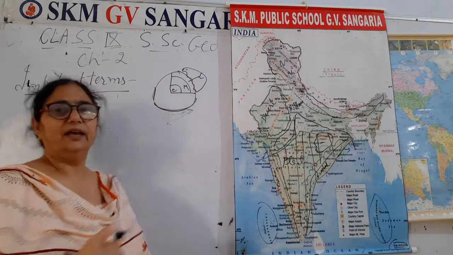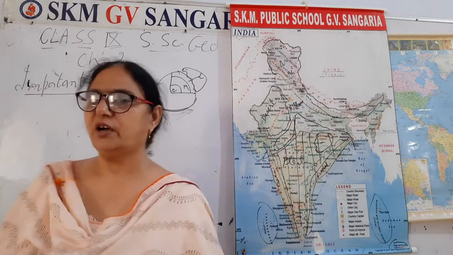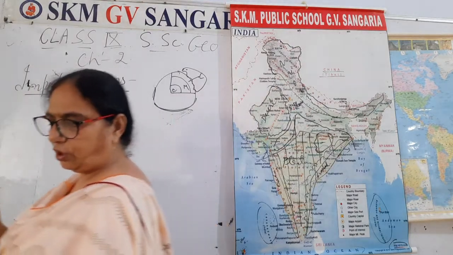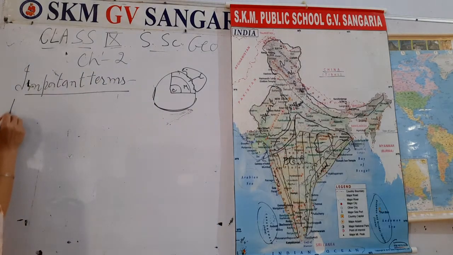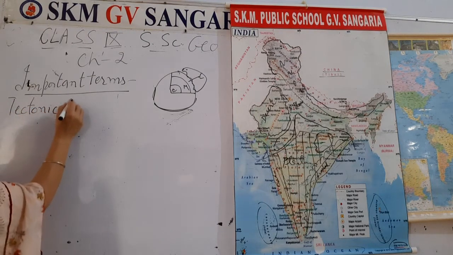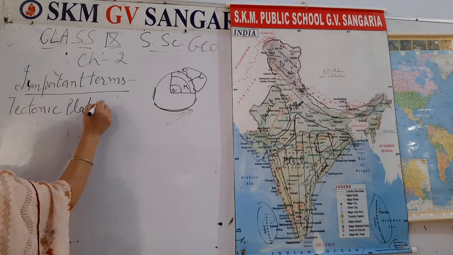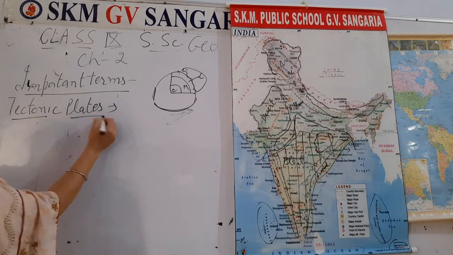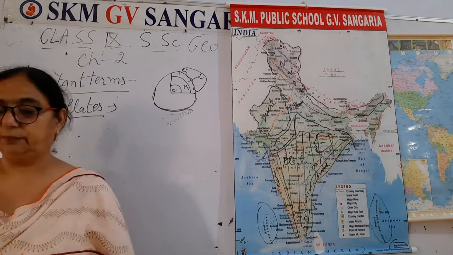So in this way, the very important first term is the theory of tectonic plates.